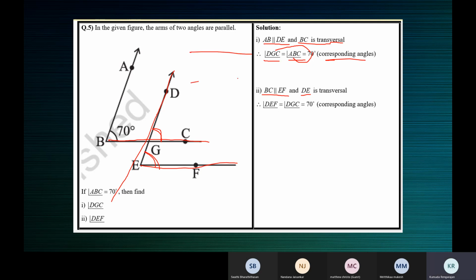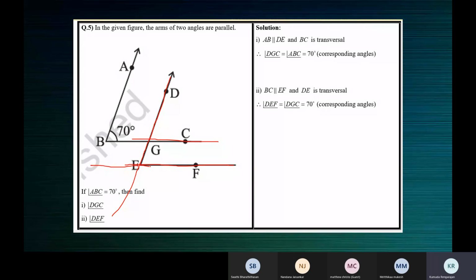These are the two parallel lines, and this is the transversal. See here, this one is parallel to this one, and this is the transversal. You can extend the lines if you can't make it out, then you will understand. Now you can see the parallel lines and transversal. Corresponding angles are equal. So if this is 70 degrees, this is also 70 degrees.